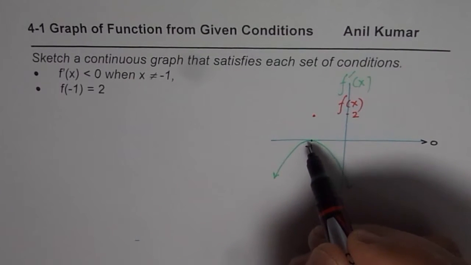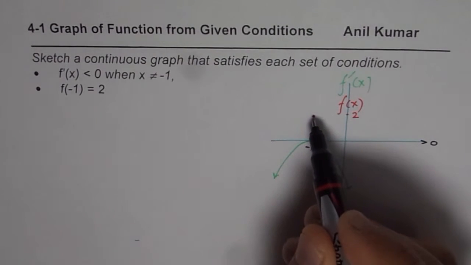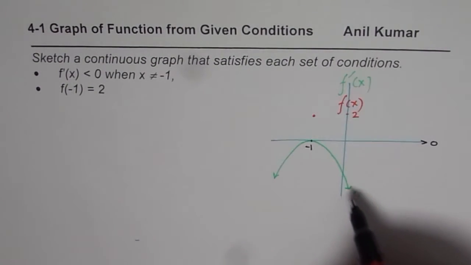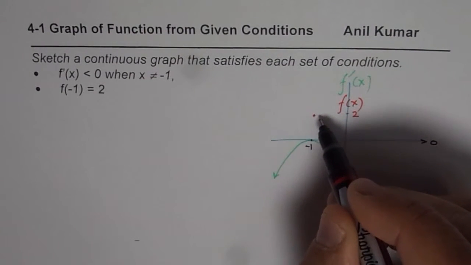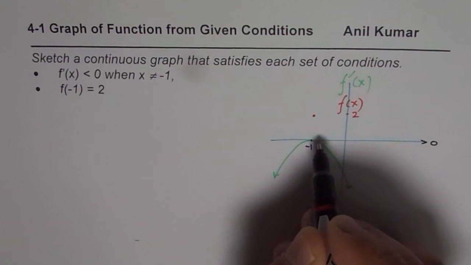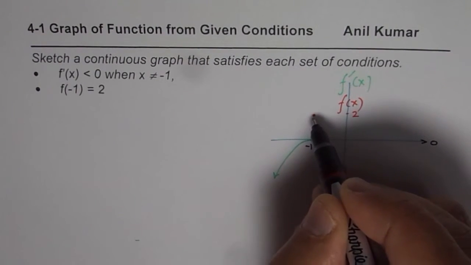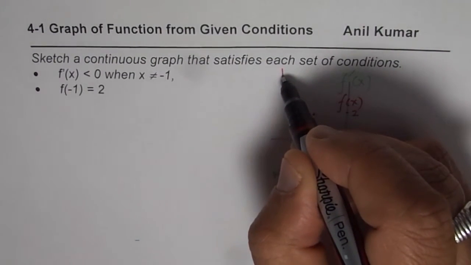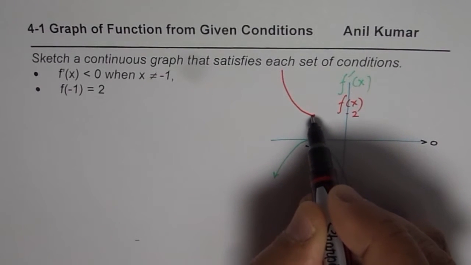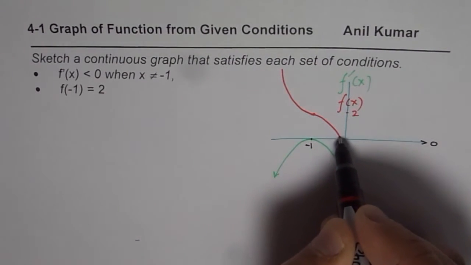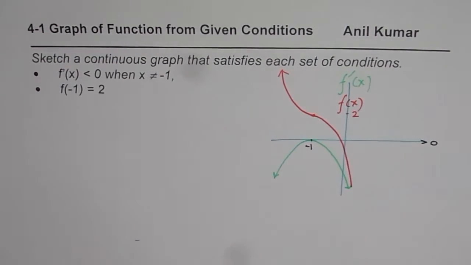You could draw many graphs which will satisfy this condition. What it really means is that all throughout the derivative is negative. That means the tangent on the graph is going downwards, right? So the graph has to go downwards, but at this point it is horizontal. Do you see? It is horizontal, right? So like an x cube graph, when inverted, will satisfy this condition. So we can have a graph like this, like a cubic function, which has a point of inflection here and goes like this. That kind of function will represent f(x).